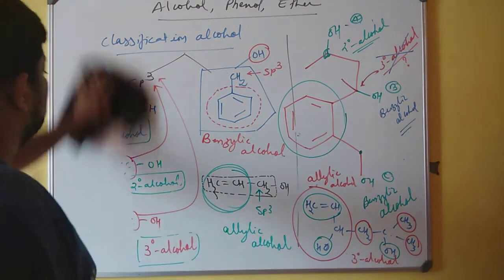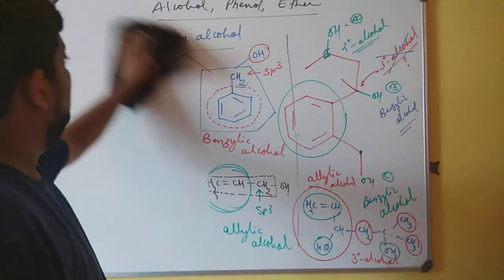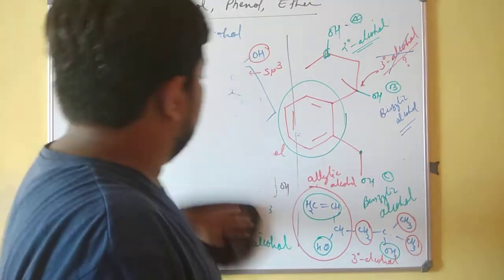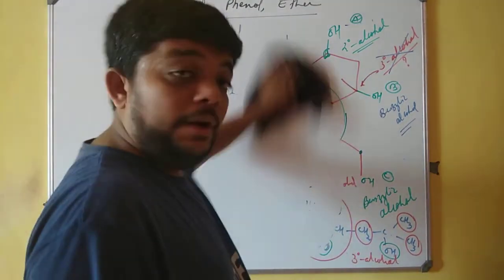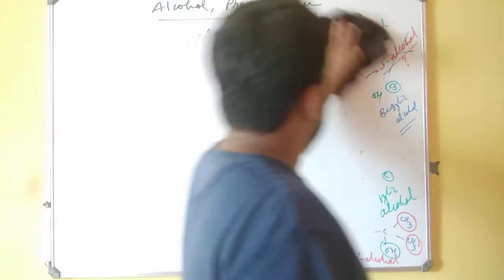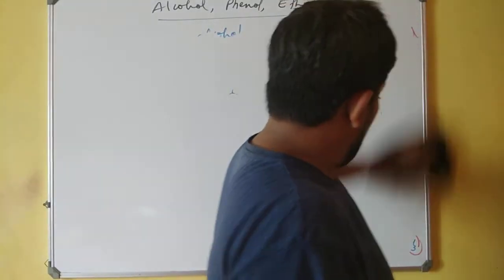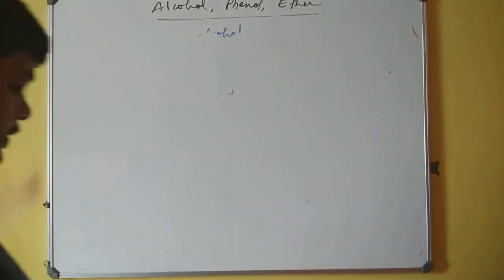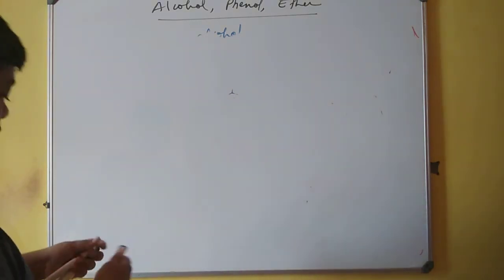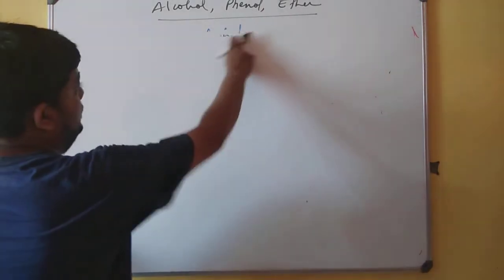So let us move ahead in the same category. After solving the classification of alcohol based on sp3 carbon, let us move towards sp2 carbon. Whenever we are trying to solve such kind of questions based on sp2 carbons, see what happens.